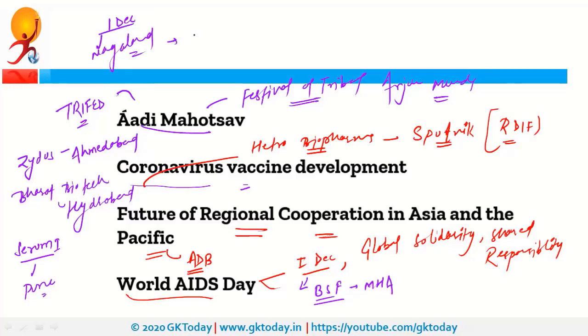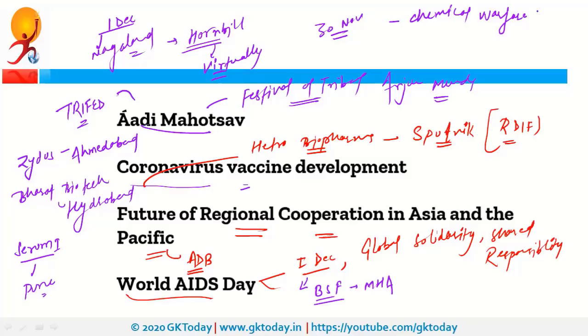And Nagaland was also in news because of Hornbill Festival. And for the first time, this festival is being organized virtually because of this pandemic situation. This Hornbill Festival is considered as the festival of festivals. Apart from that, 30th of November was observed as Day of Remembrance for all victims of chemical warfare. So it is a day for the victims of chemical warfare. On the other hand, 29th of November was observed as the International Day for Solidarity with Palestinian people.